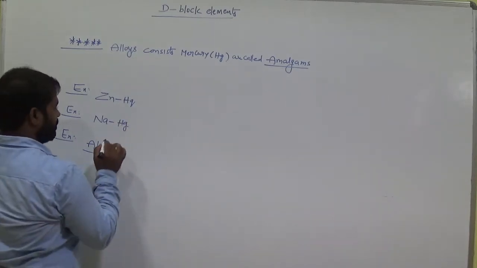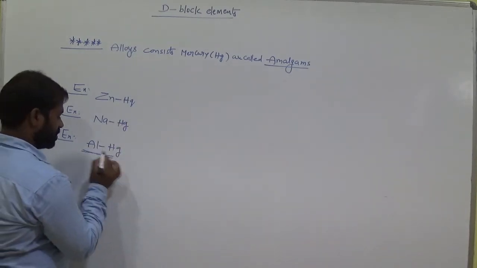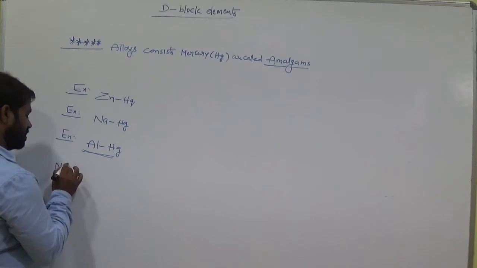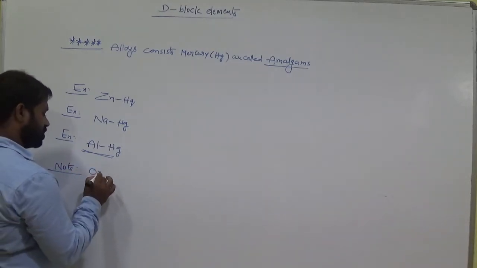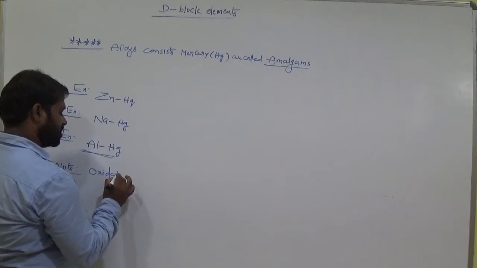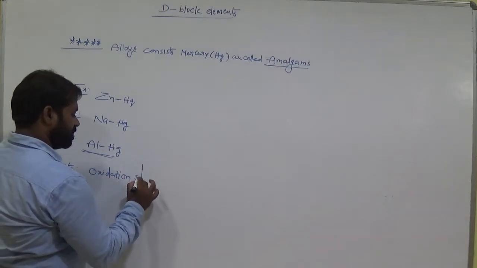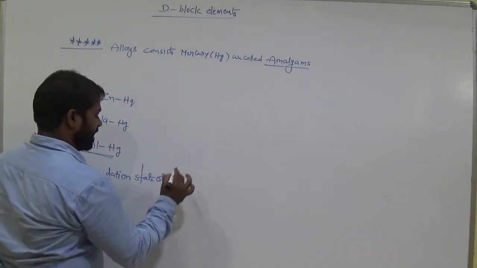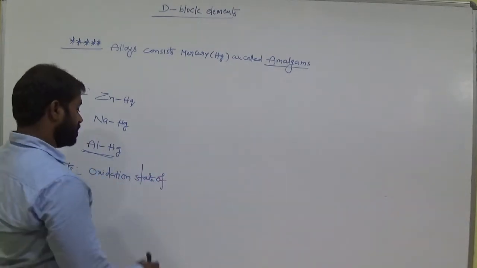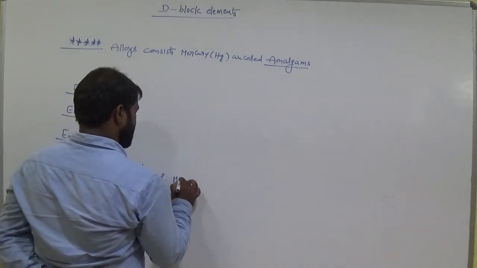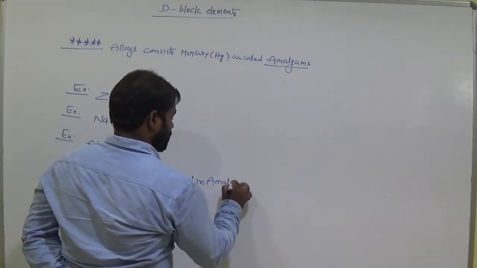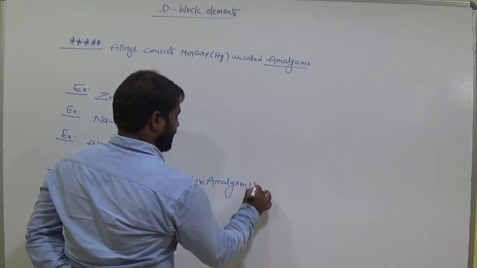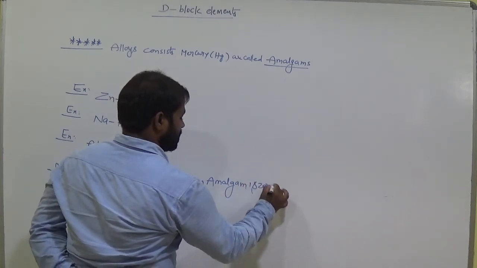The oxidation state of a metal in an amalgam is 0.